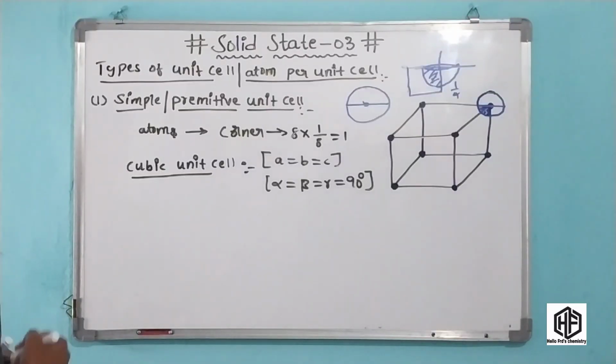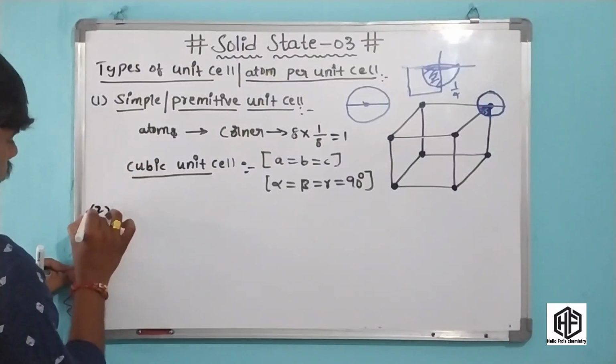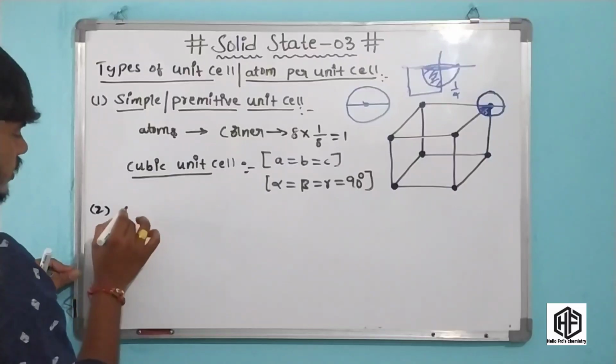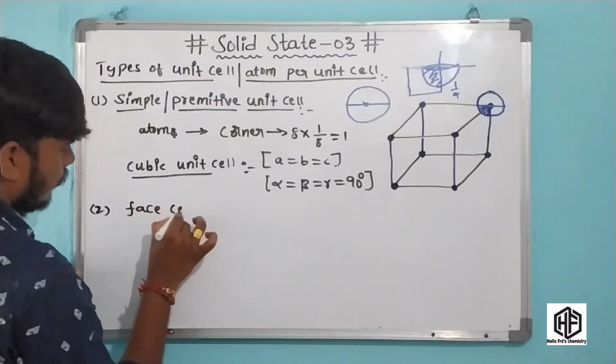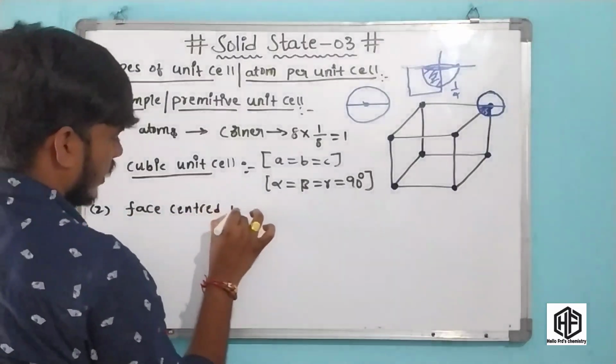And the next important unit cell is the centered unit cell. Now the centered unit cell here is the face centered unit cell.